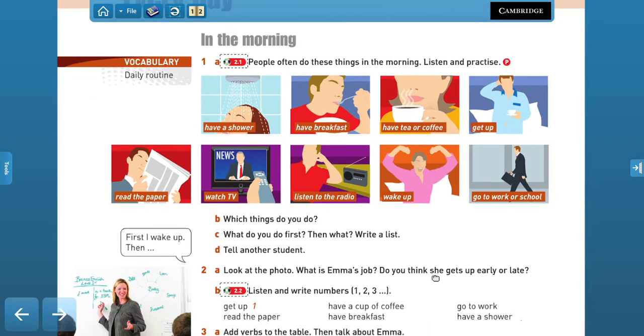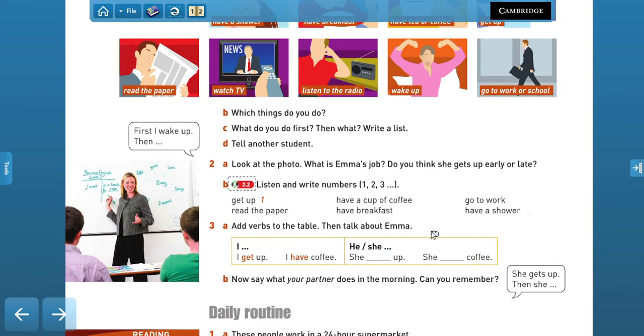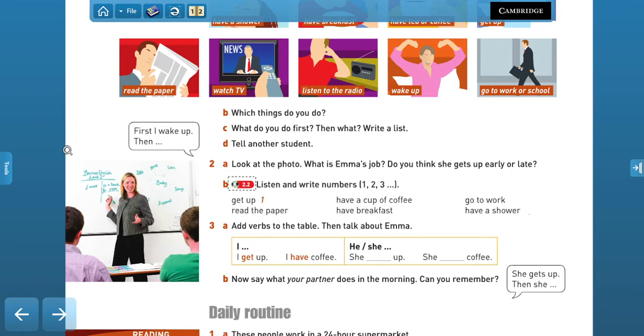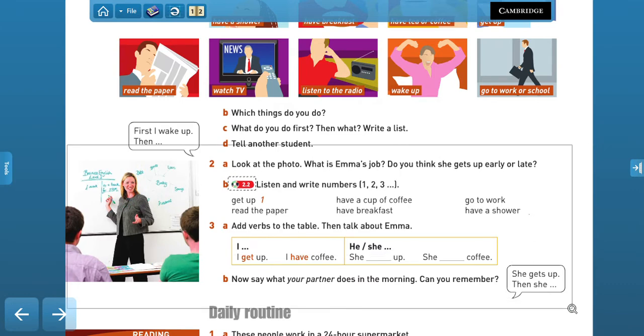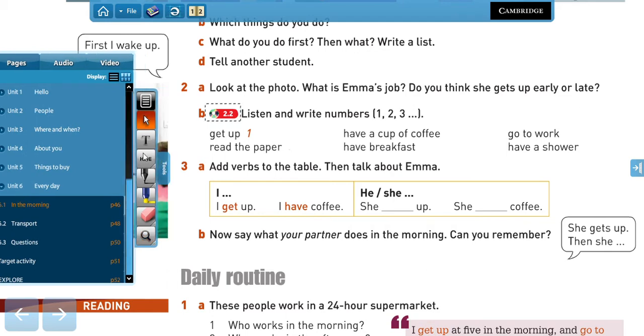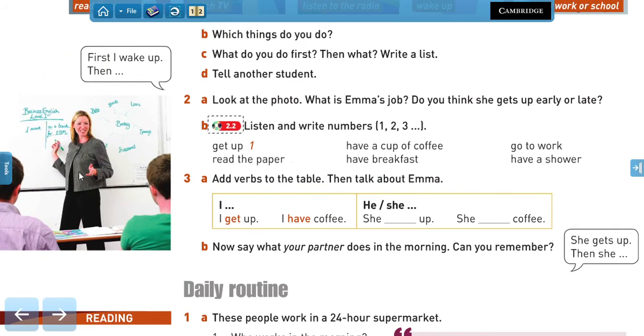Now we're going to be looking at Emma's daily routine. So she's Emma, she's at work in that image, right? So what do you think is Emma's job if you look closely at the image? What do you think is her job? She is a teacher, right? So she's teaching English to some students. So do you think that Emma, as a teacher, gets up early in the morning or late?